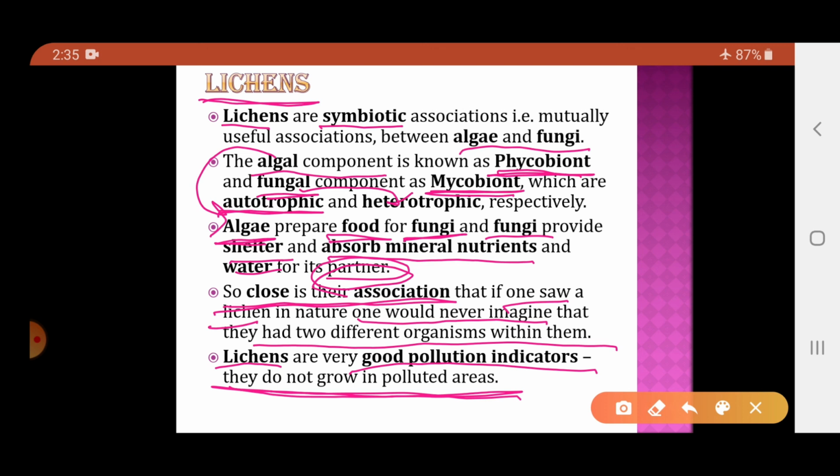And fungi provide the shelter, and as they contain hyphae, they absorb the nutrients and water from the soil and provide it to the algae, and the algae using these nutrients and water will prepare the food for itself as well as for the fungi. And lichens, we know, are very good pollution indicators. They never grow in polluted areas.